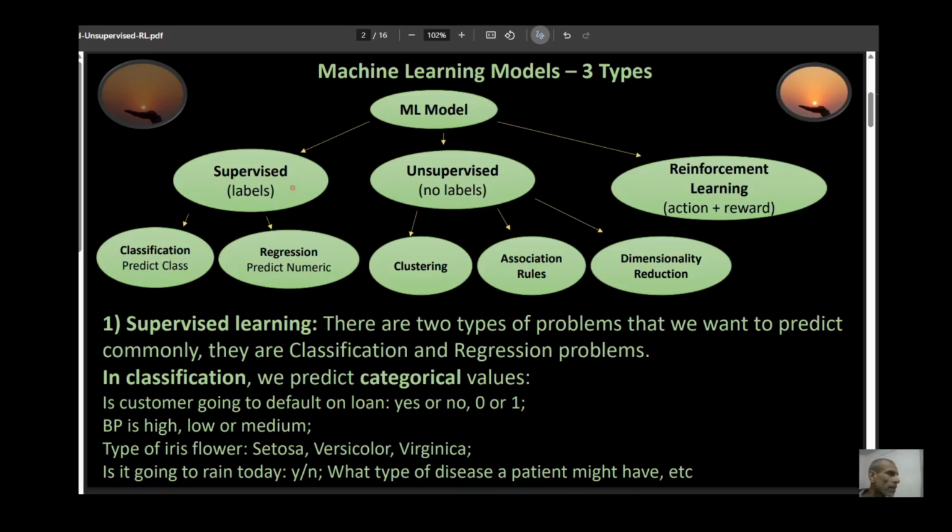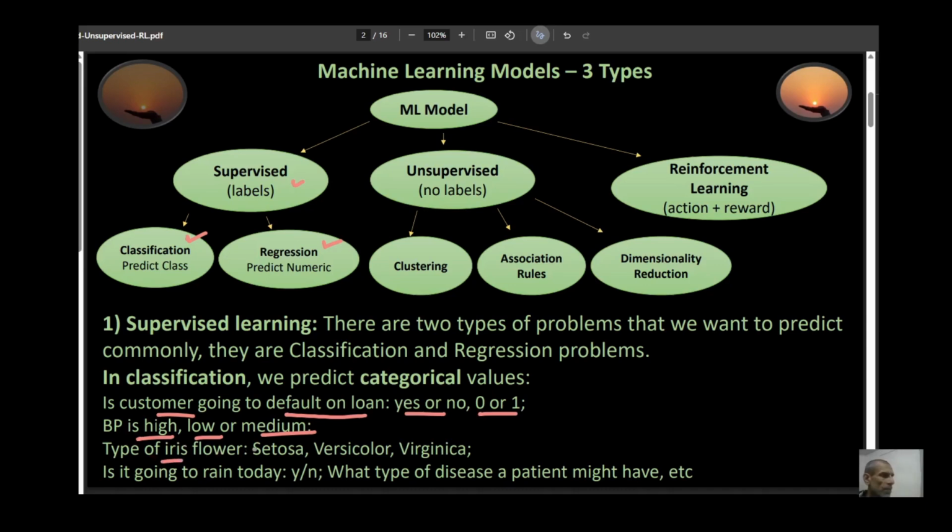Now, in supervised learning, there are two types of problems we deal with: classification and regression. In classification, we are trying to predict categorical values. For example, is a customer going to default on a loan? It could be yes or no, or 0 or 1. Blood pressure: is it high, low, or medium? In this case, these are categories.